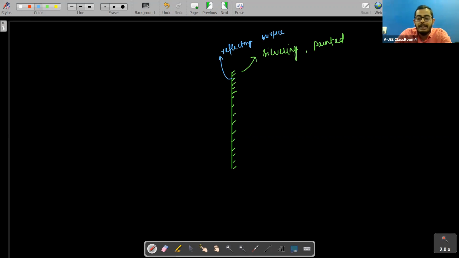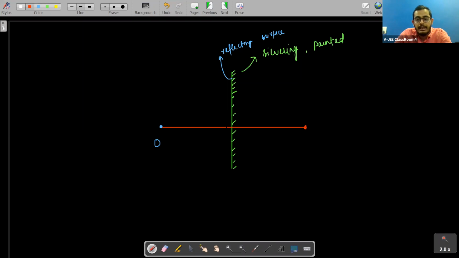Now if I am having an object here, you see its image will be formed where, students? Can you tell me where its image will be formed? At the same distance from the object, yes, sir.